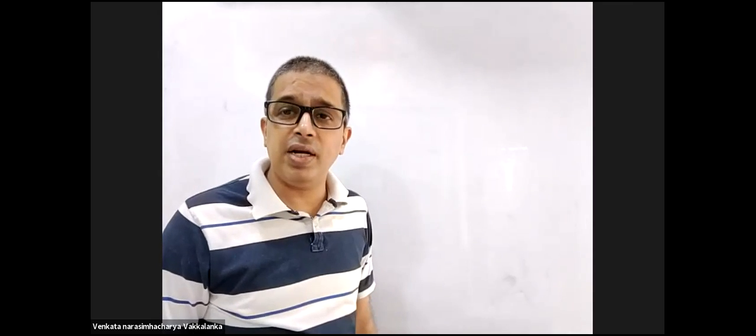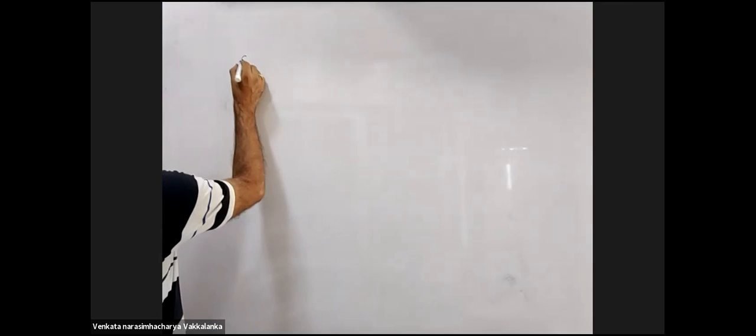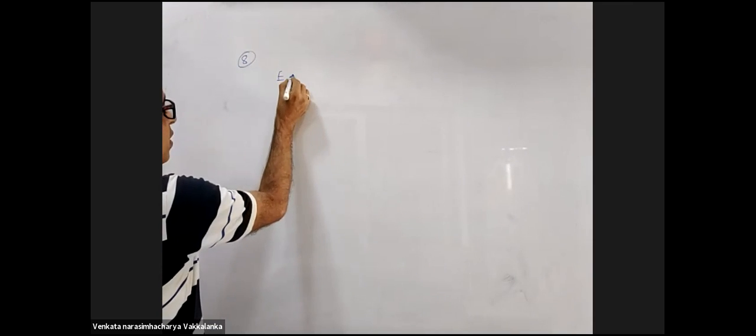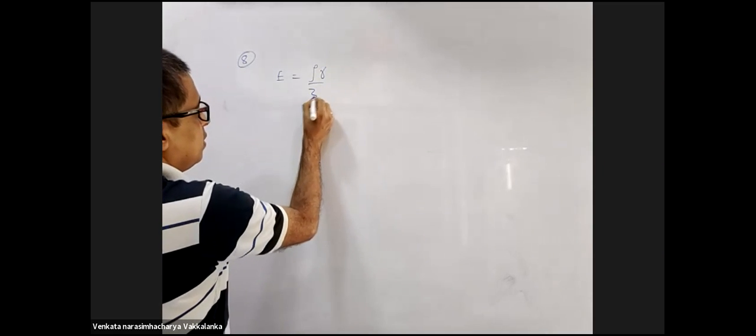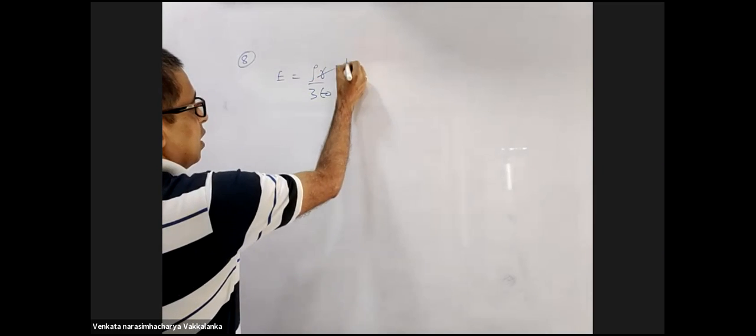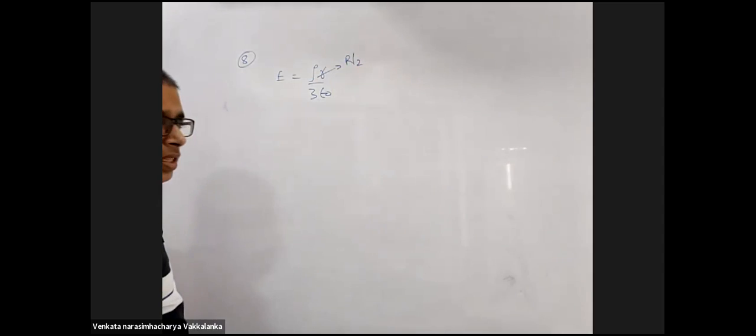Field inside the cavity is constant, right? Yes, sir. So V equal to U plus at. Field is constant, force is constant, acceleration is constant. V square is equal to U square plus 2AS. Eighth one, what is the field inside the cavity? Rho R by 3 epsilon naught. What is R equal to R by 2? Distance between the two centers.